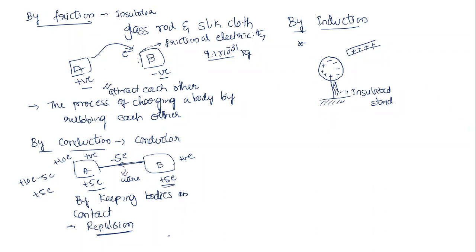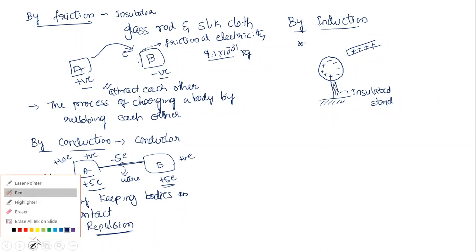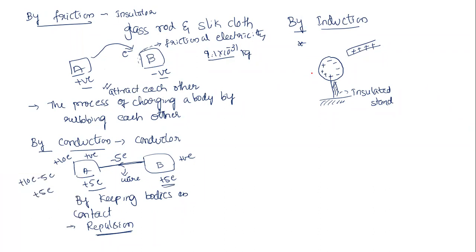Now after doing this, what am I going to do? I'm going to connect this body to the ground. This is one way of writing grounding. There is another way of writing grounding like this. Both are the same. As you connect to ground, what will happen? Electrons will start flowing from the earth to the conductor.